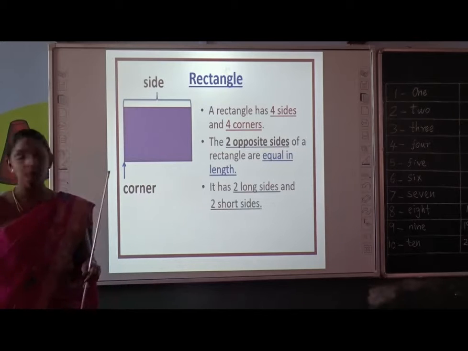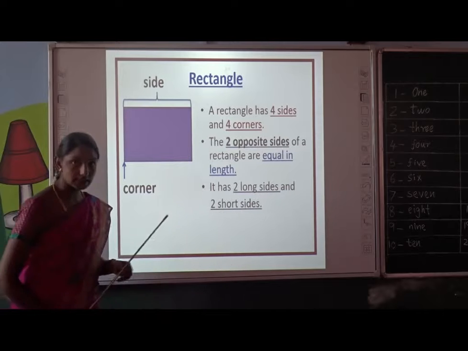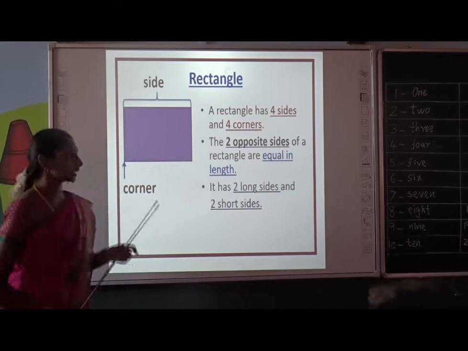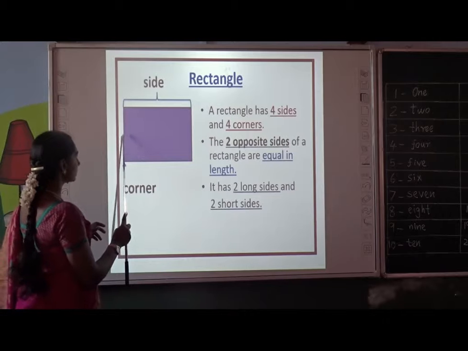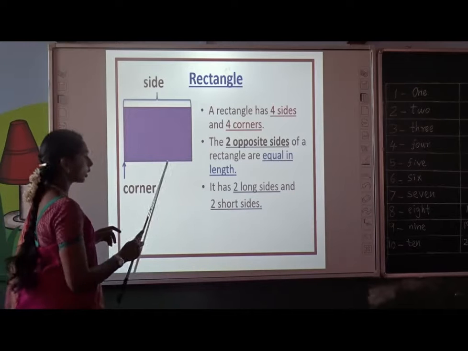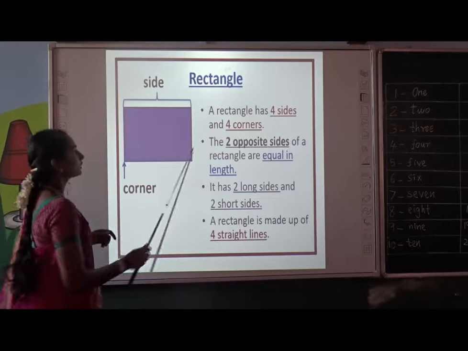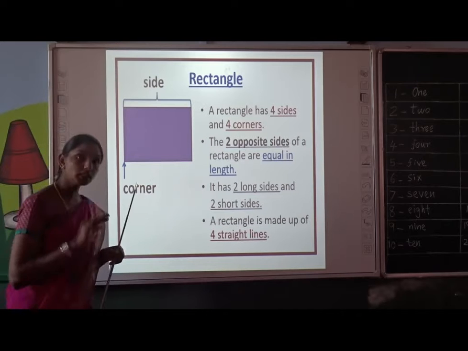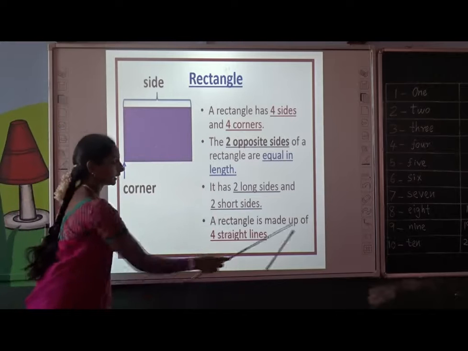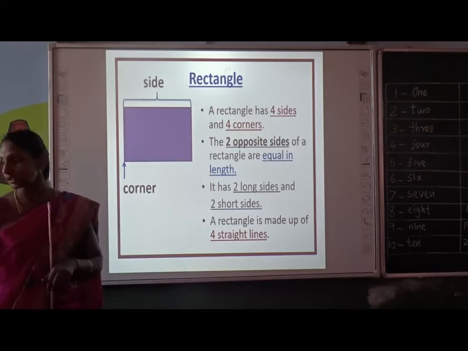One more point. It has 2 long sides and 2 short sides. Yes, children. In a rectangle, we can see 2 long and 2 short sides. See here, this line is shorter than this. Can you see? These 2 are long. These 2 are short. Children, have you noted? Is a rectangle made up of straight or curved lines? Yes, you are correct. It is made up of straight lines. How many? 4 straight lines. Are you clear? Shall we move to the next shape?